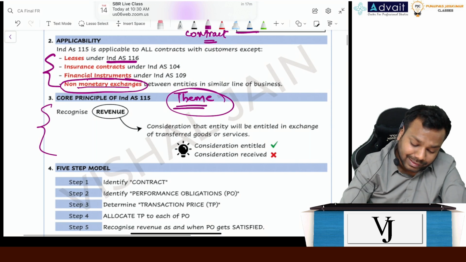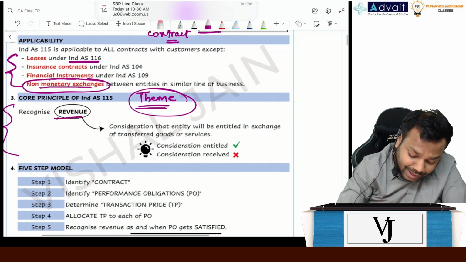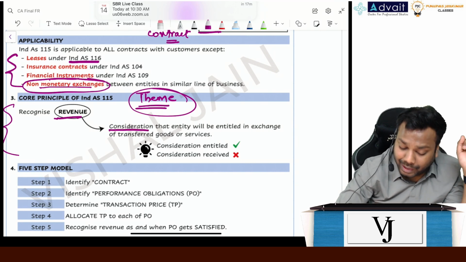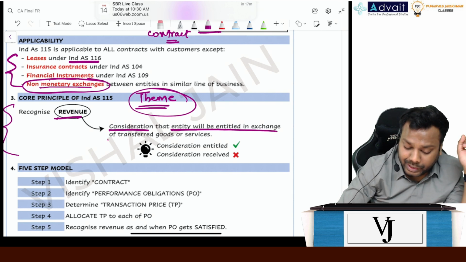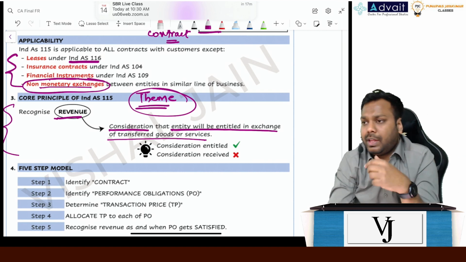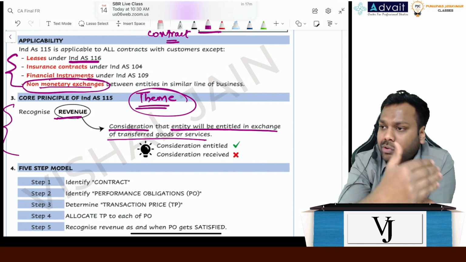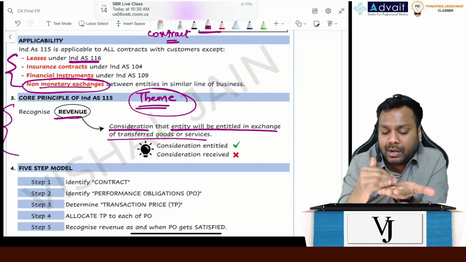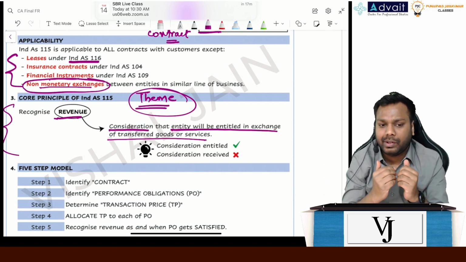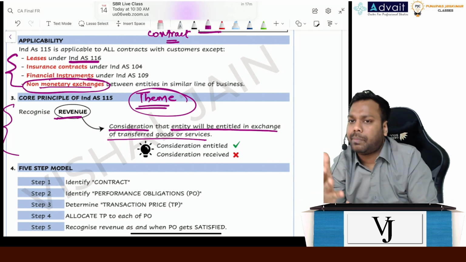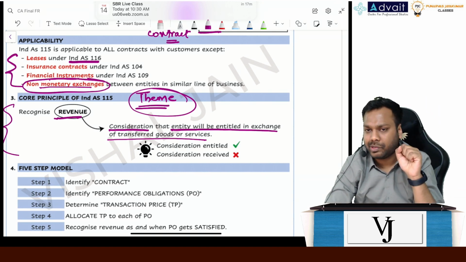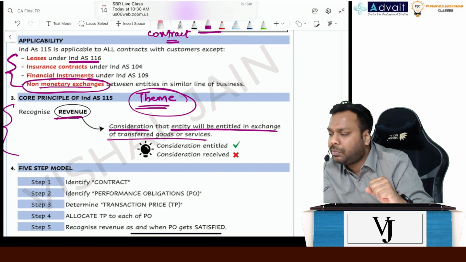So the core principle says: recognize revenue in an amount that reflects the consideration that the entity will be entitled to in exchange for the transferred goods or services. Now understand what happens. There might be a case that you have paid the money in advance to the entity, and the entity then delivers the service over a period of time. Or the entity delivers the services over a period of time, and at the end you pay the money to the entity. In the first case you pay the money first; in the second case you pay after the service is delivered.